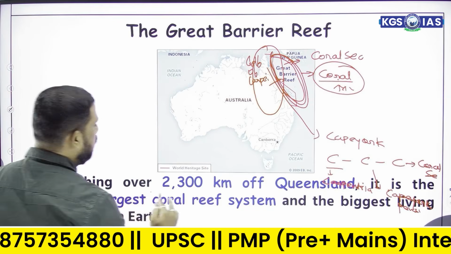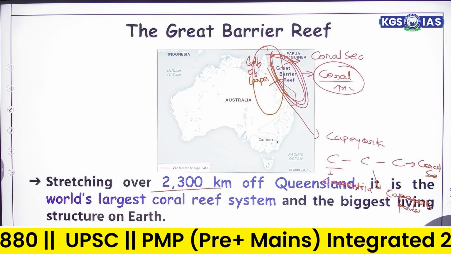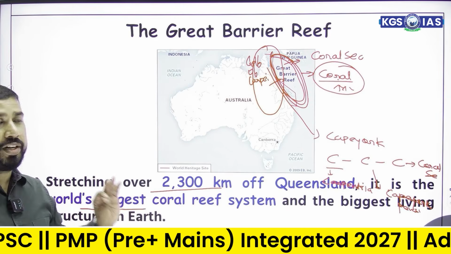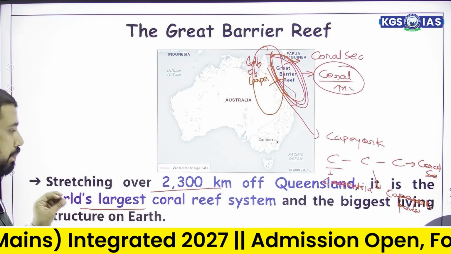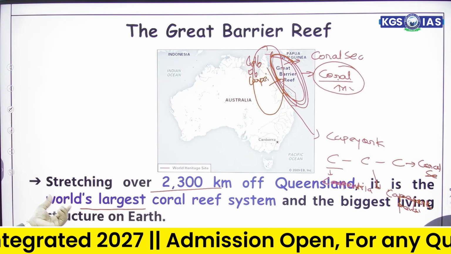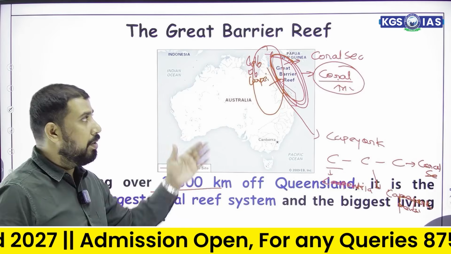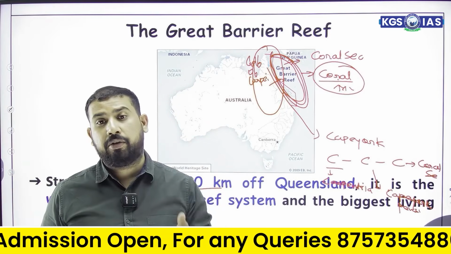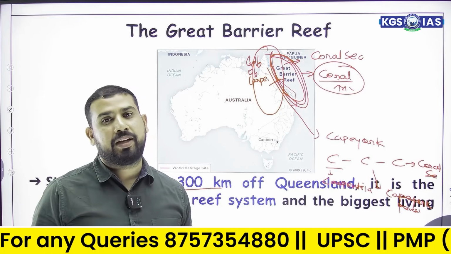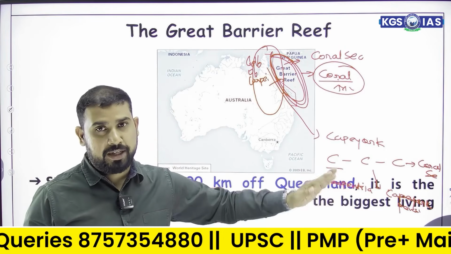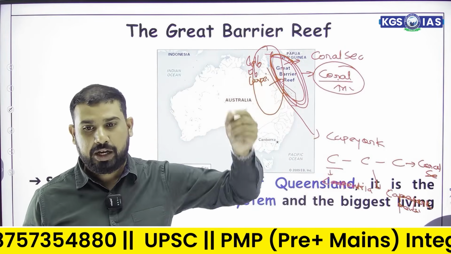So stretching over 2,300 kilometers of Queensland, it is the world's largest coral reef system and the biggest living structure on earth. So this is considered the biggest living structure on the earth and the world's largest coral reef system, which is on the northeast front of Australia, where the Coral Sea is present, adjacent to Cape York Peninsula, which is adjacent to the Gulf of Carpentaria.